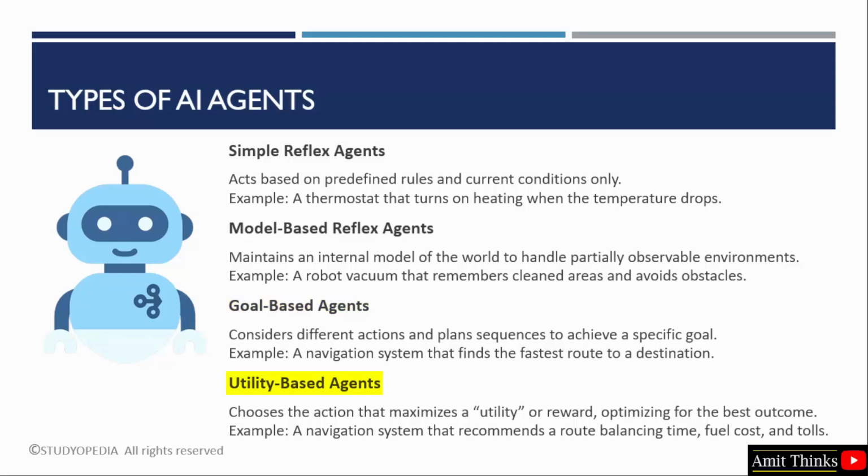Next, we have utility-based agents. Here utility can mean reward. These agents choose the action that maximizes the utility or reward, optimizing for the best outcome. For example, you have a navigation system that will recommend a route balancing time with the fuel cost and the tolls. We saw what are the different types of AI agents.